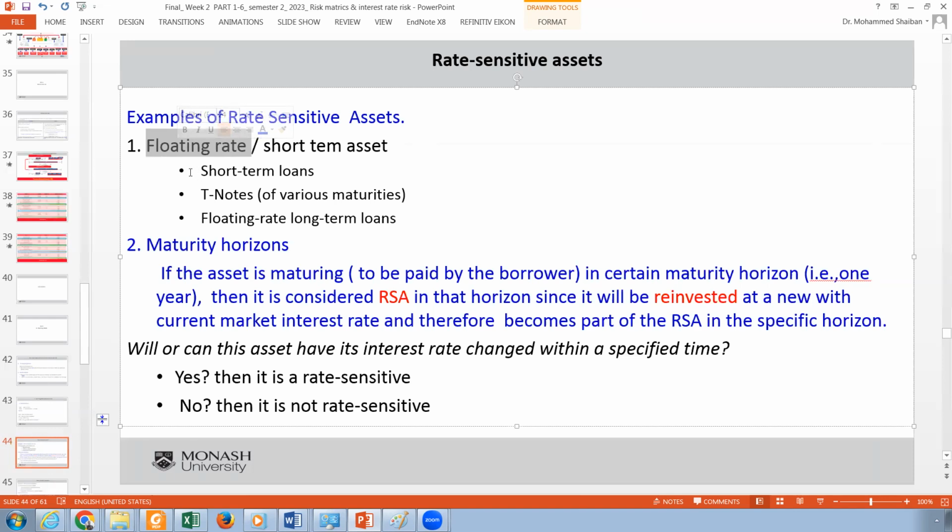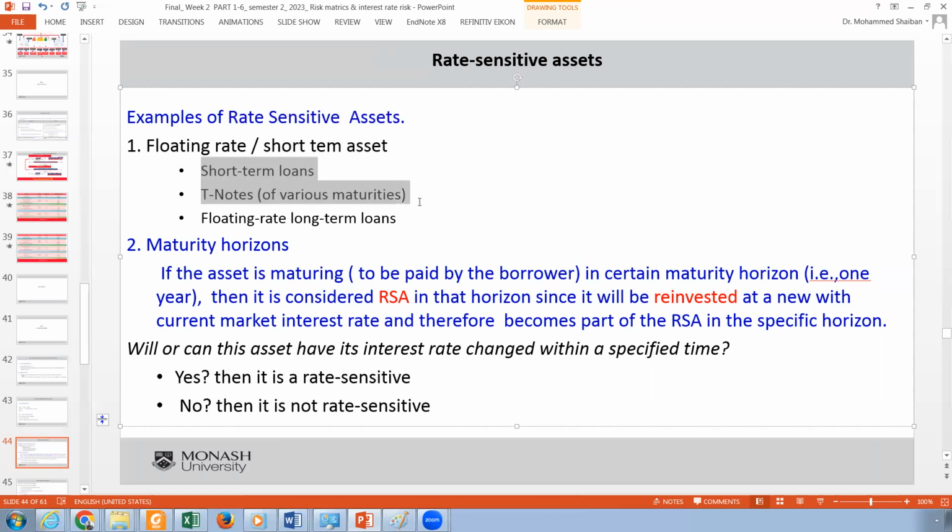Now, we don't do that for all loans. This is actually for business loans. But for housing loans and some other loans, they can be fixed. Or if they are short-term assets, which means they take less than 1 year. This is the definition of it.